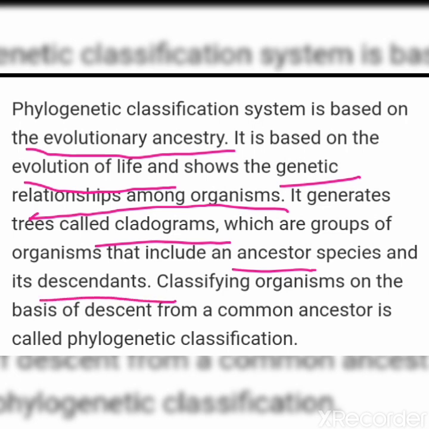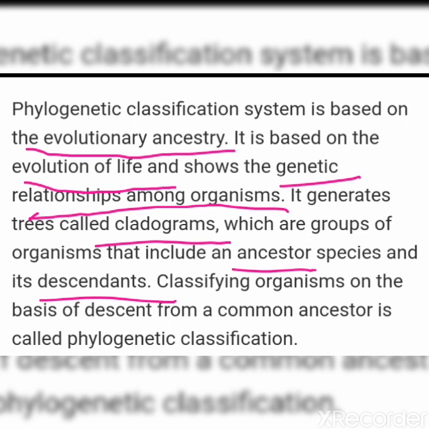Descendant means a person or plant or animal that is descended from a particular ancestor, that has come down from a particular ancestor.